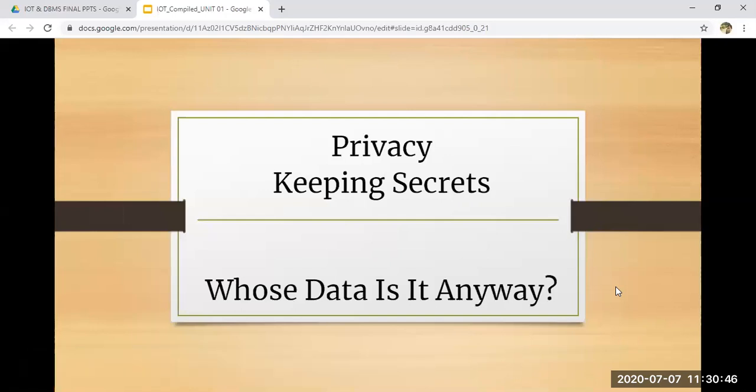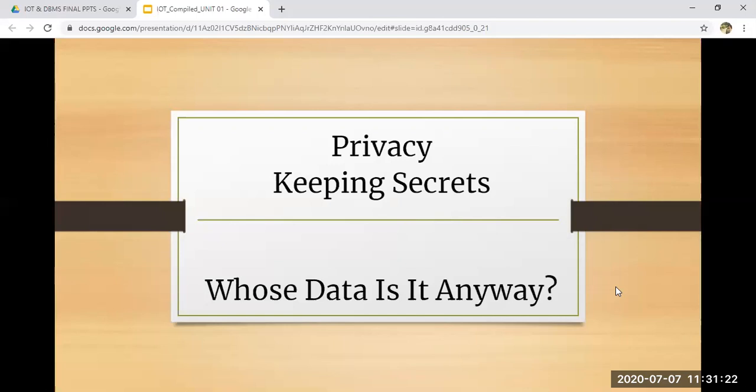Next topic we had studied was privacy. As we all know, privacy is one of the most important factors which we really need to consider always. When you have a platform like the internet, privacy is very important, because the internet itself is a public platform. You are connecting to anonymous devices at a single point of time. You don't know those devices, and at times those devices are taking your private information also. So privacy is a very important concern for us whenever we are connecting ourselves to a public network.